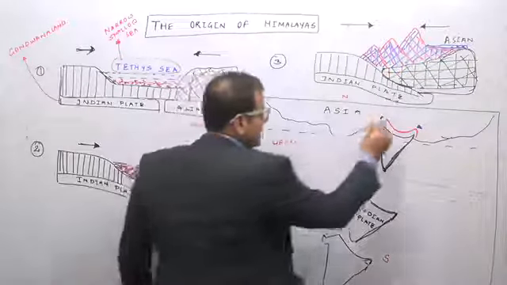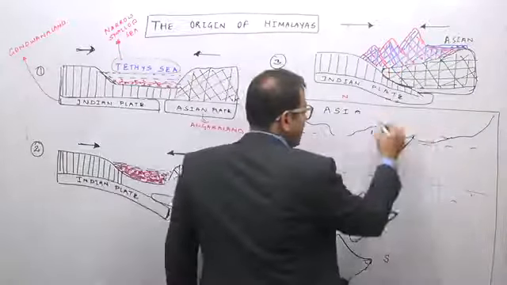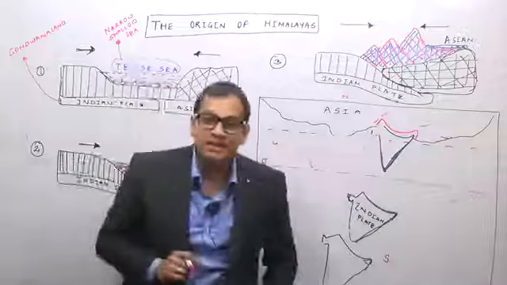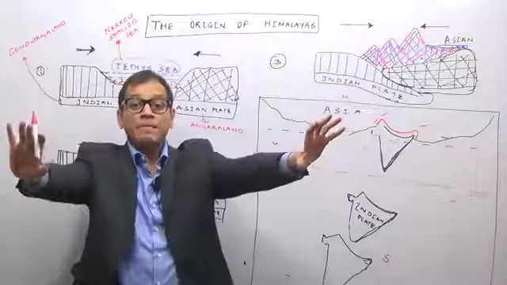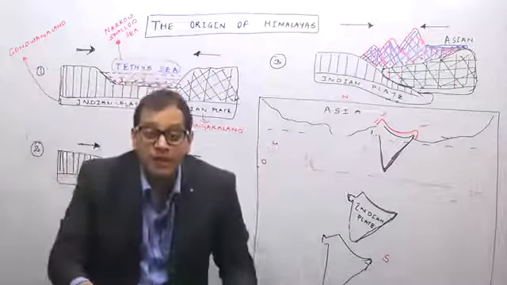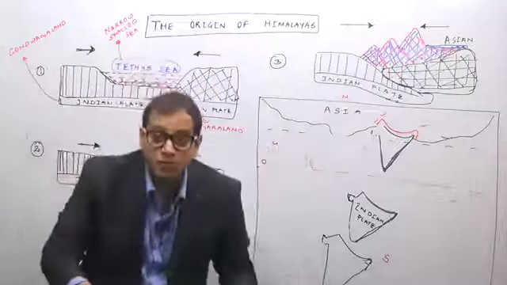Why do the Himalayas have a syntaxial bend, or why do we always show that they have a U-turn like bend or a hairpin bend at these two parts? This is one part where the hairpin bend is there. This is the other part where the hairpin bend is there. This hairpin bend in the Himalayas is because of the maximum push offered by the peninsular plateau through its arms.